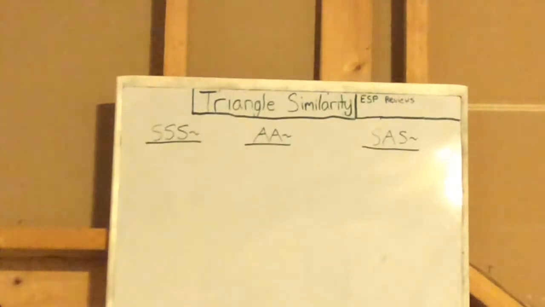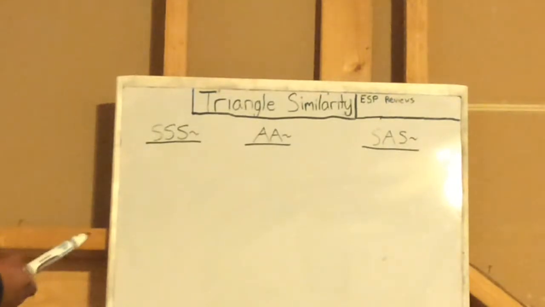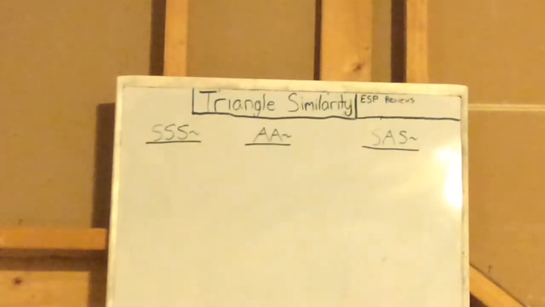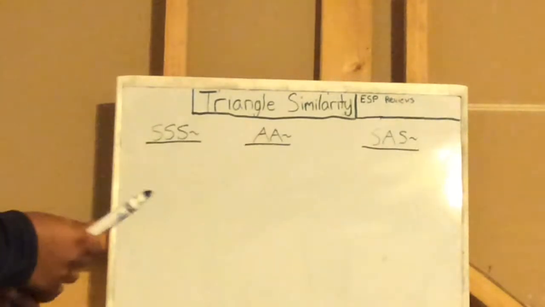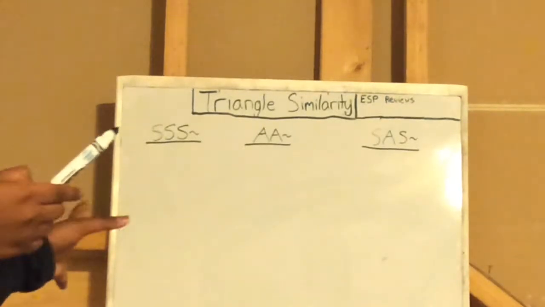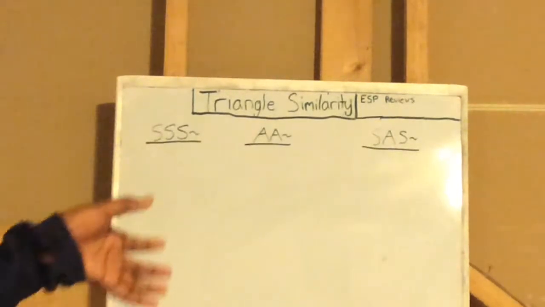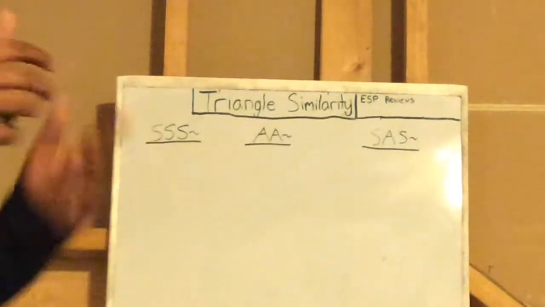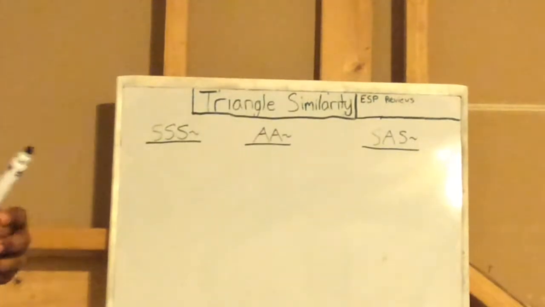That's probably why you're clicking on this video. So first of all, triangle similarity is where you have two figures and you want to figure out if they're similar or not. Similar basically means if you have a figure that has sides 3, 4, 5, and then you have a figure that has sides 6, 8, 10, they're similar because they are in a ratio of 2 to 1, and that would be SSS similarity. But we'll go further on that.